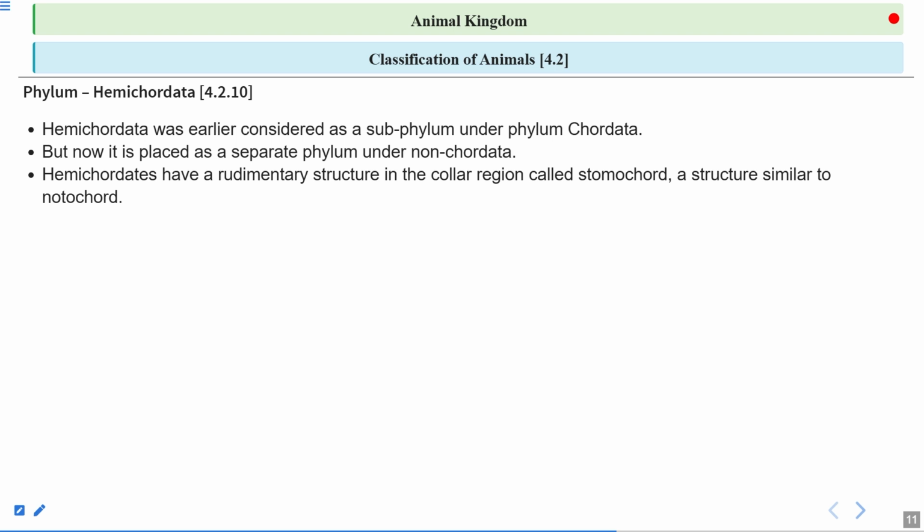Hemichordates have a rudimentary structure in the collar region that is called a stomochord, a structure similar to the notochord. So you must remember that this notochord present in the chordata is a very important feature of the chordata, and if the organism has this notochord, then only it is considered a chordate. But in the case of Hemichordata, they have the stomochord in the collar region, and these are rudimentary structures.